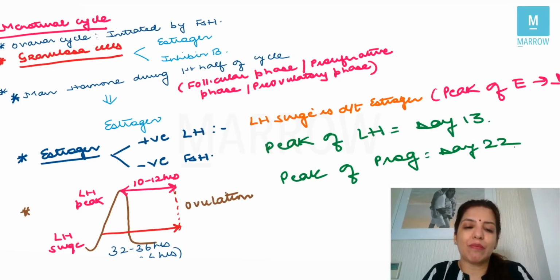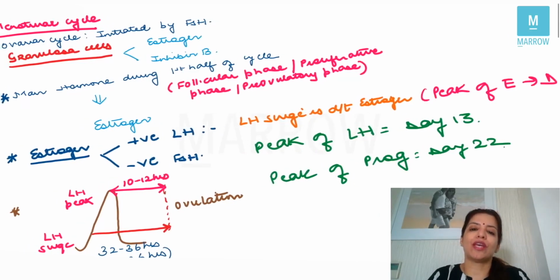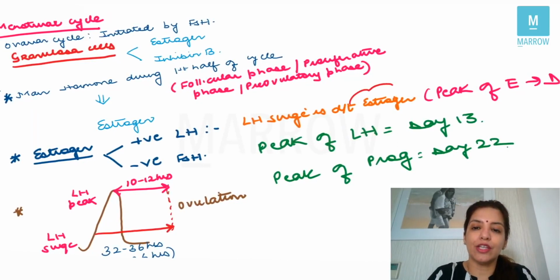Next important point is estrogen. It has a positive feedback on LH and it has a negative feedback on FSH. Because estrogen has a positive feedback on LH, the levels of LH suddenly increase, and that is called the LH surge. So if they ask you LH surge is due to, you are going to say LH surge is due to estrogen.